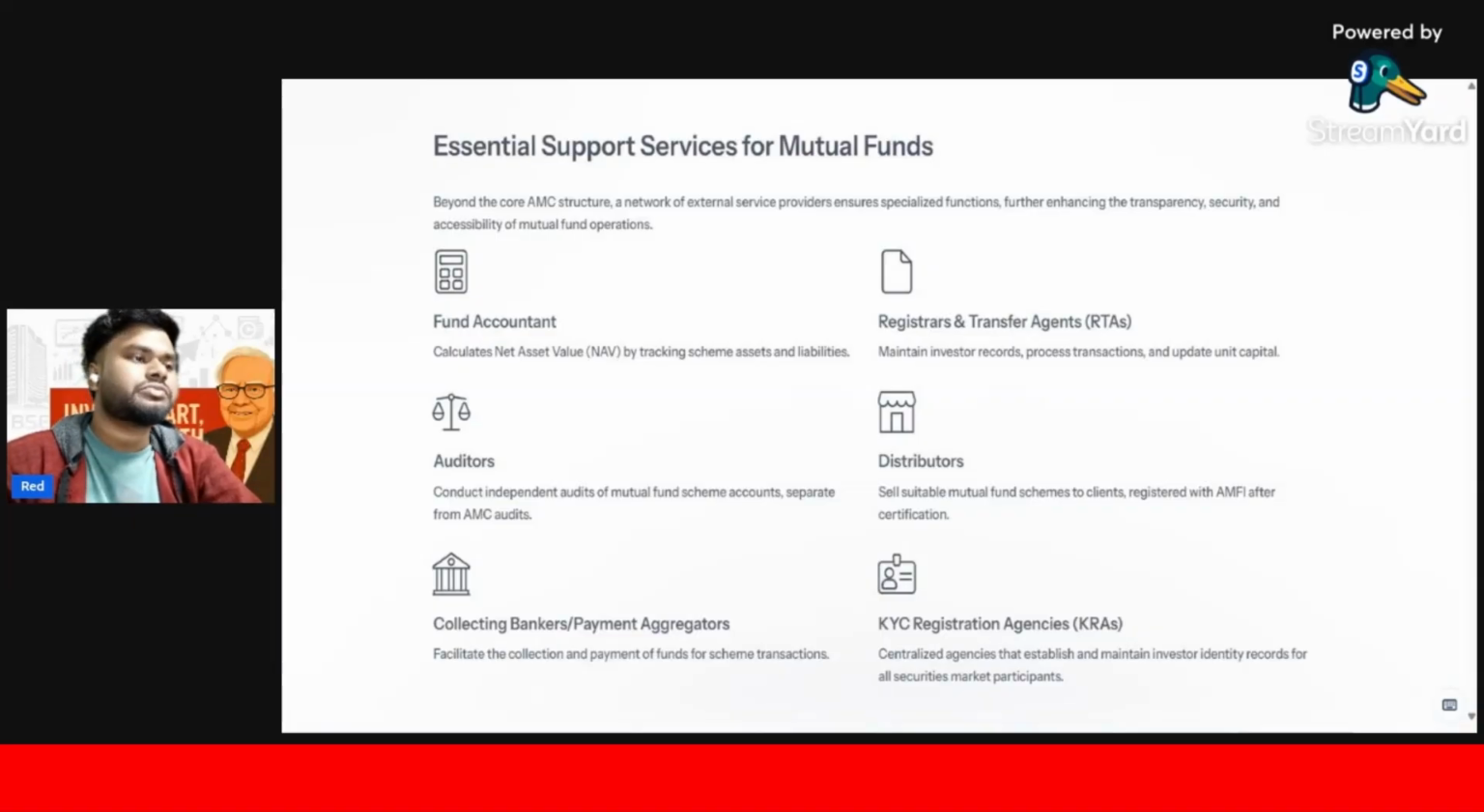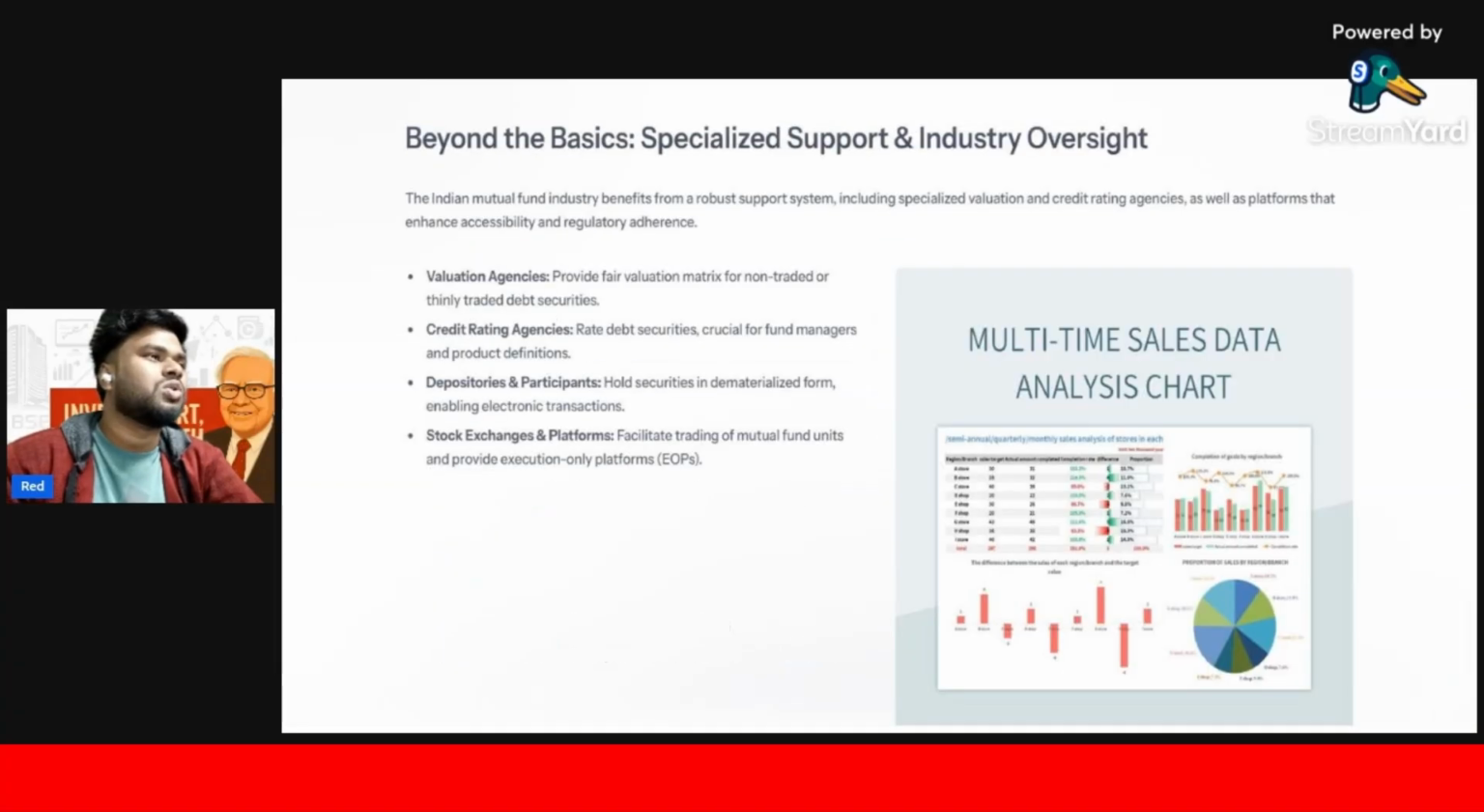And there are a lot of things they have. The agencies they work with, like the depository. Maybe a mutual fund does not have its own depository partner, so it can hire another depository company to help. Then there is KYC, which can be in-house or outsourced. Okay. Collecting bankers and payment aggregators. These are the basic things. You just read about this. I will explain it in the notes also.